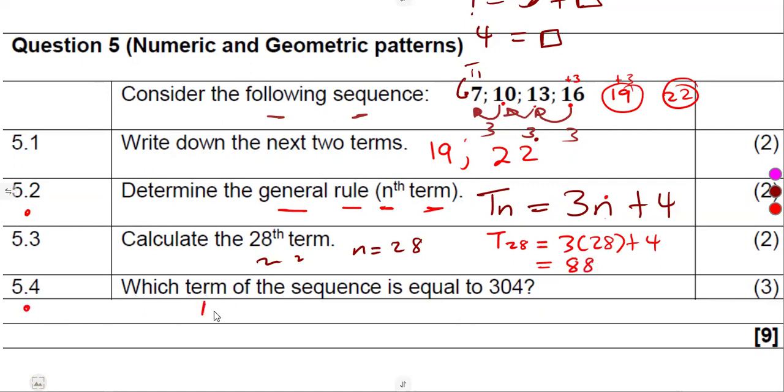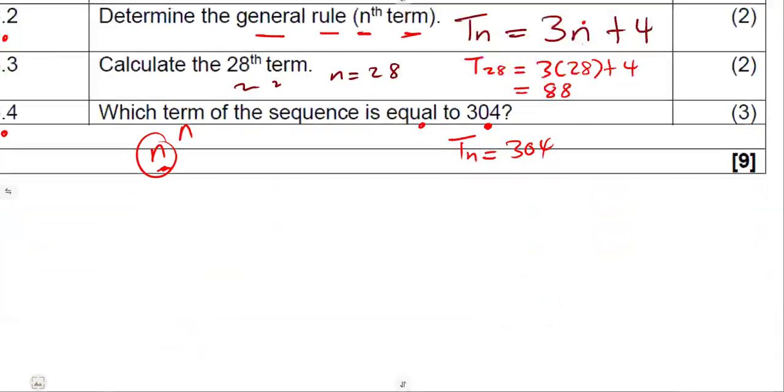5.4, find which term n of the sequence is equal to 304 when Tn is 304. What is n? Which term? So we're given the Tn, guys. Remember, our Tn is here. So it's just going to be a continuation from this Tn. The Tn before is given as this one.